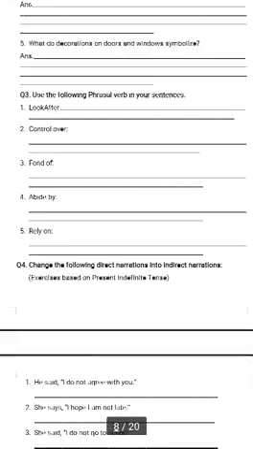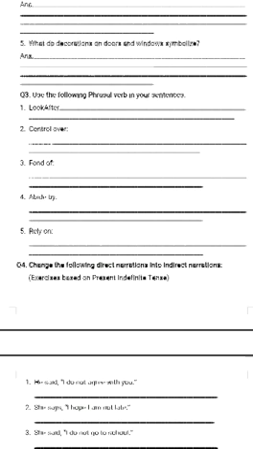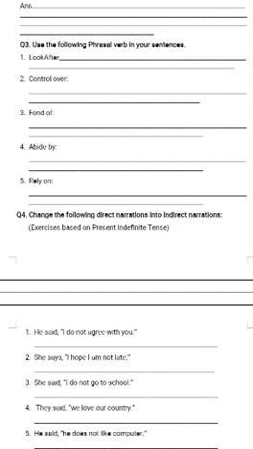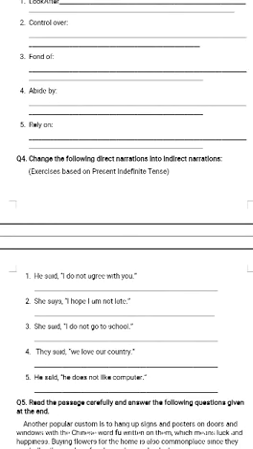Now look at question number 3. Use the following phrasal verbs in your sentences. You have to write your sentences so that the meaning becomes clear to you. Now look at question number 4. Change the following direct narrations into indirect narration.